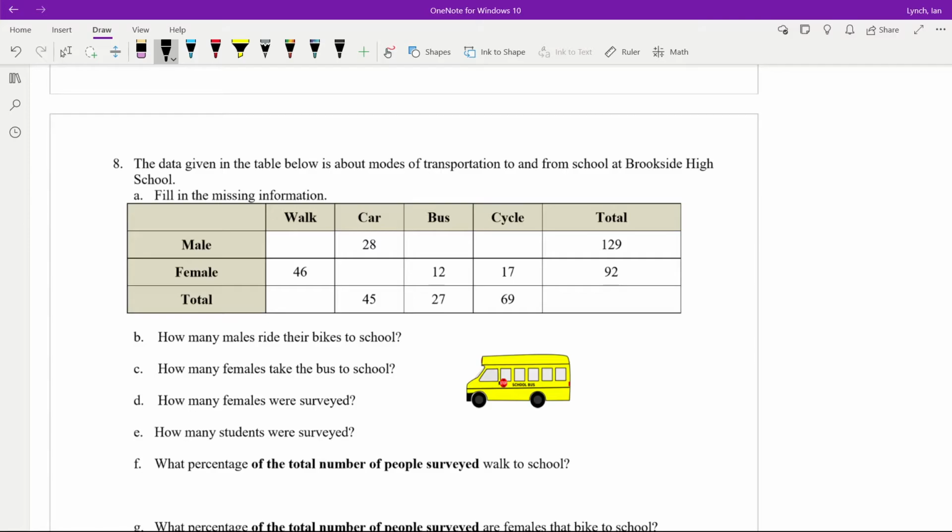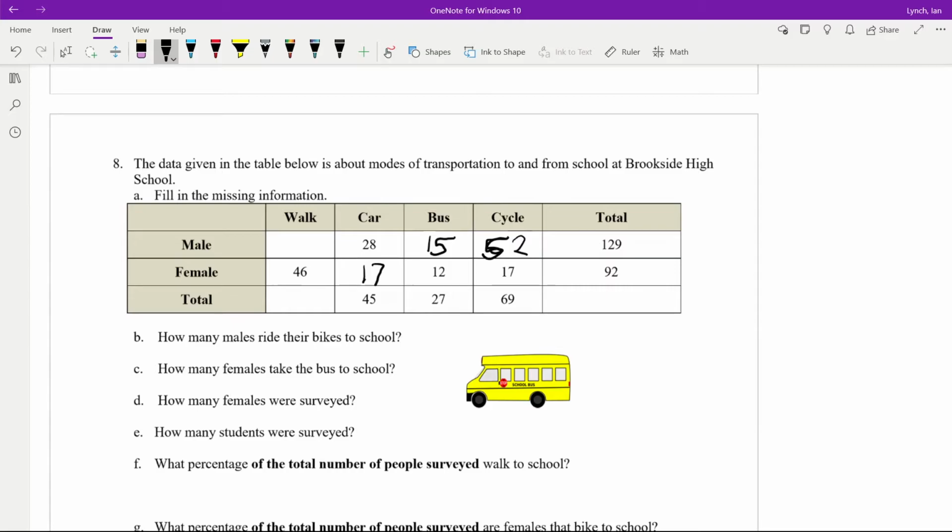So I'm going to look and see where I've got totals, and I've got one of the other rows filled in. Car, total is 45. Male is 28, which means 45 minus 28, that's 17. Bus, 27 minus 12 is 15. Cycle, 69 minus 17 is 52.